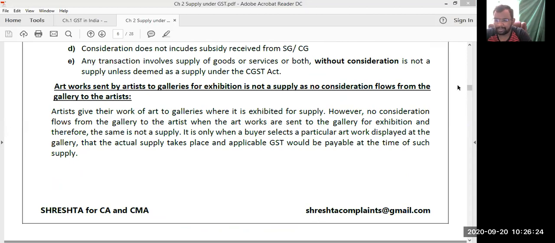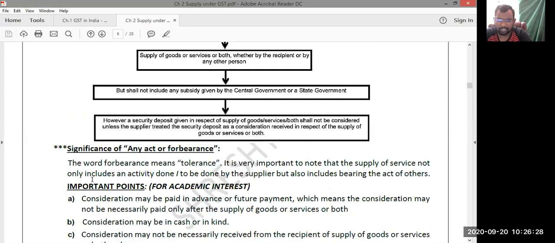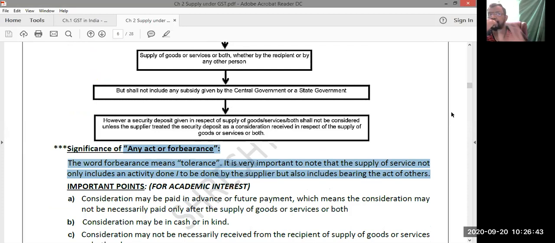Act of forbearance, example column. I'll tell you about this point. Any act of forbearance. Forbearance means tolerance, tolerating the act of others. I'll give you an example.